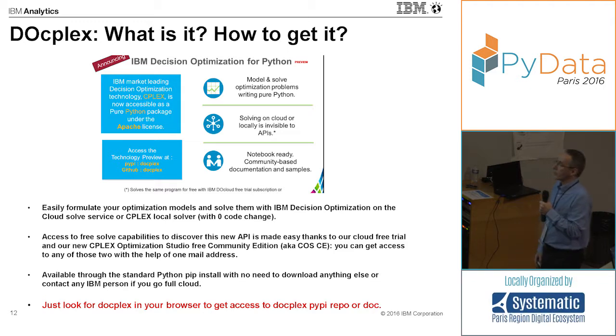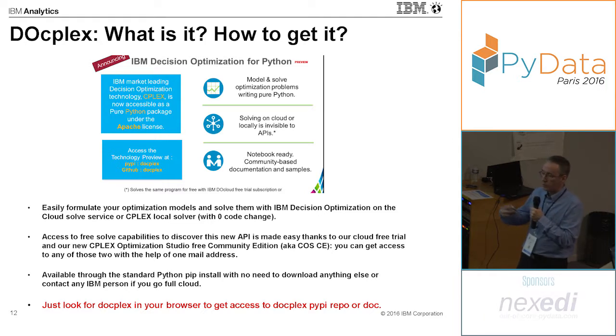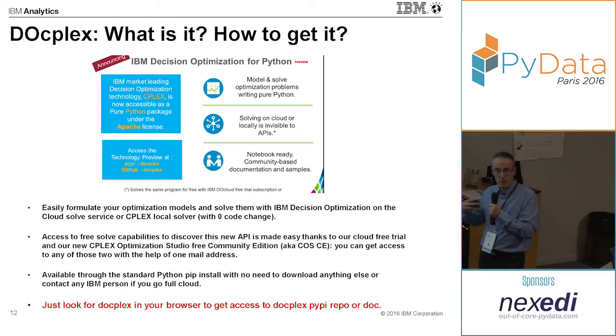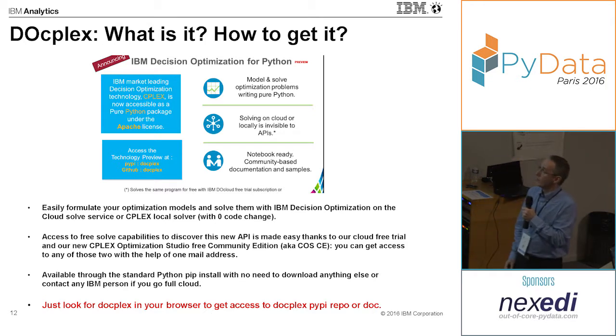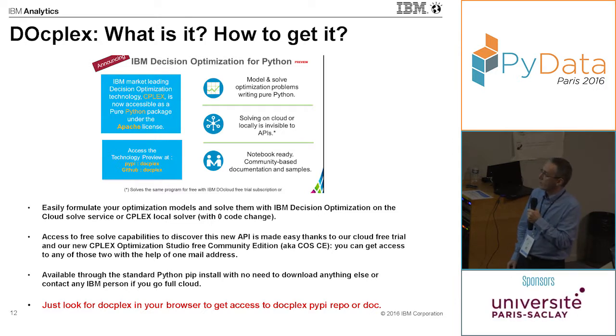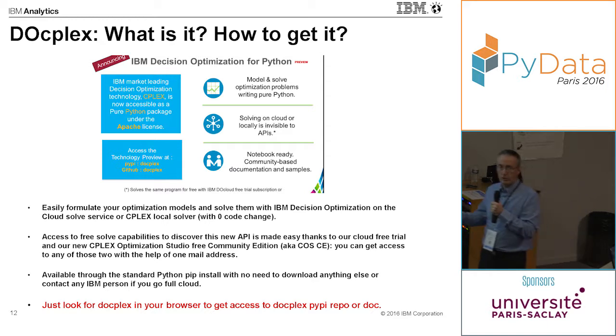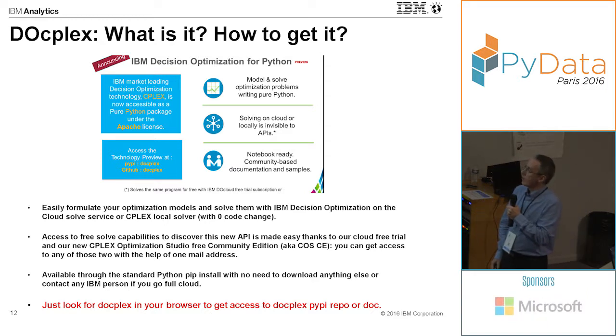You can either solve on the cloud. In that case, for example, we have the IBM Decision Optimization on Cloud Solve service. This means you can open an account on this service and submit your job to be solved on the cloud. You can also solve locally. In that case, you need to install CPLEX locally on your machine. But in both cases, there is no change to your code. It's exactly the same code.